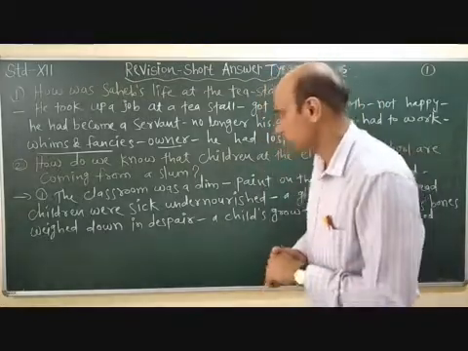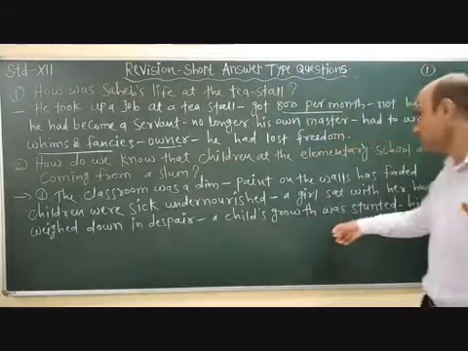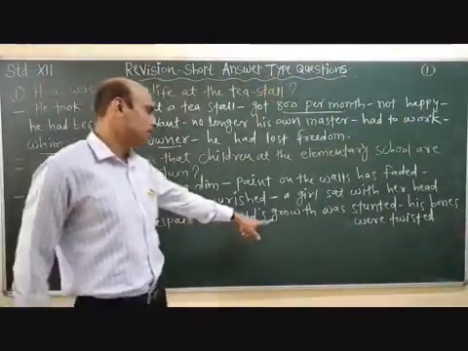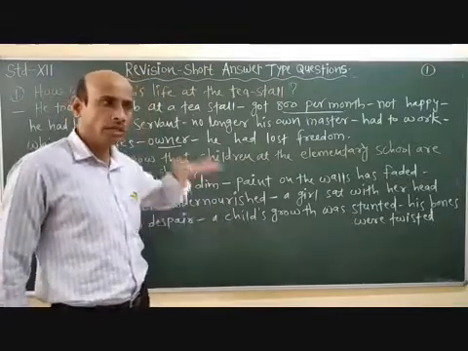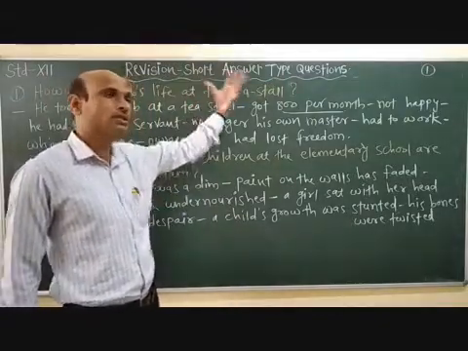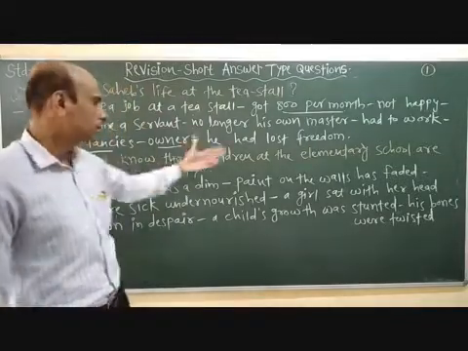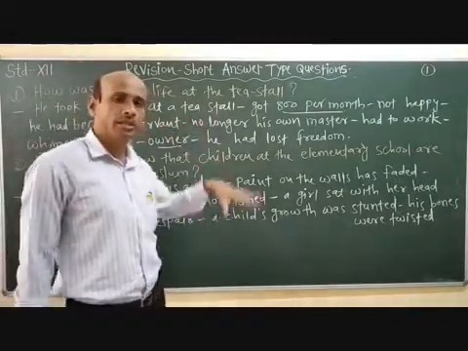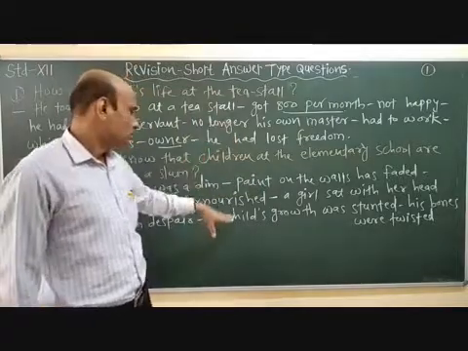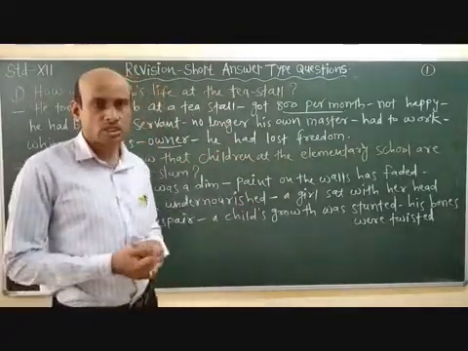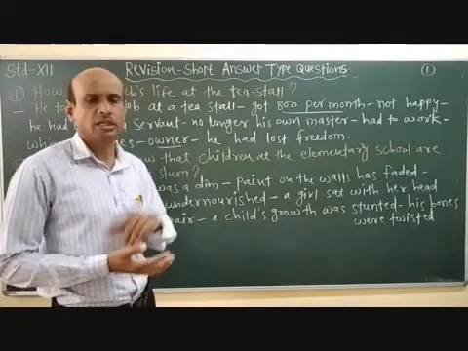Next, a child's growth was stunted in that area. So these are the indications we can say that the children are coming from a slum. Looking at their condition, a child's growth was stunted. His bones were twisted, a thin, slim body.